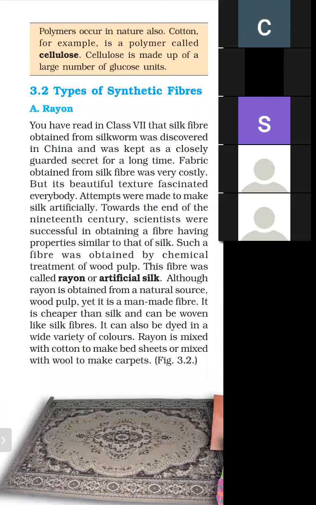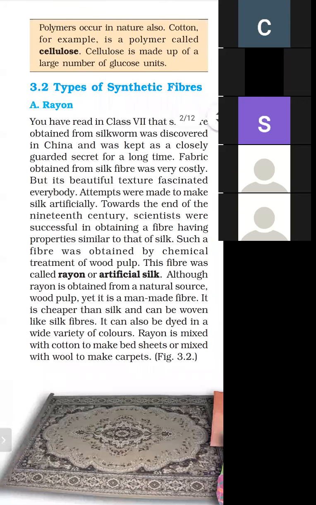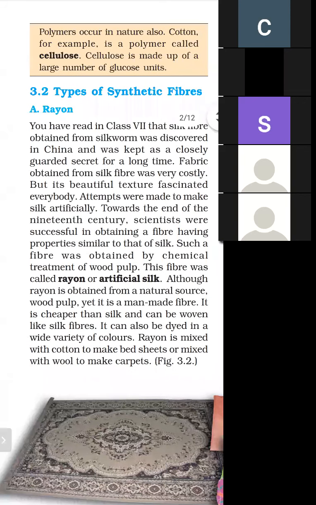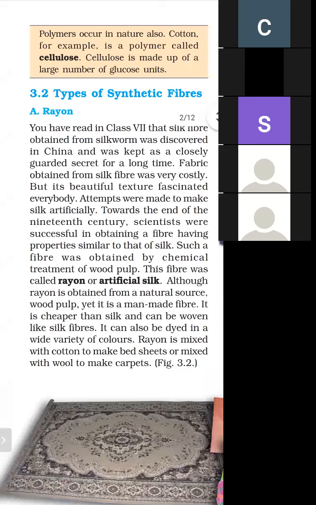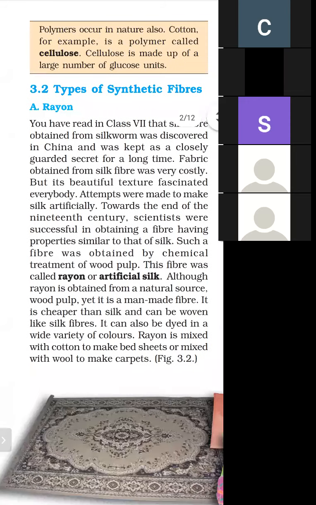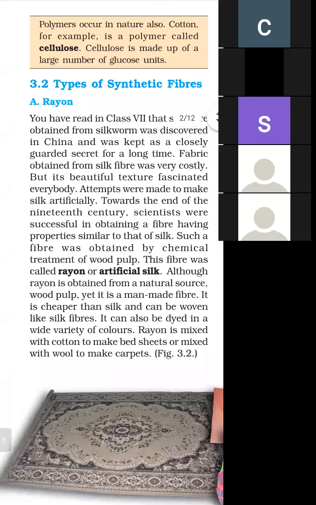At the end of the 19th century, they found a fiber similar to silk. And how is this fiber obtained? This fiber is obtained from pulp, the outer covering of wood, so it is made from wood pulp. When chemicals are added to the wood pulp, the silk is obtained, and this silk is called artificial silk, and this is also called rayon.